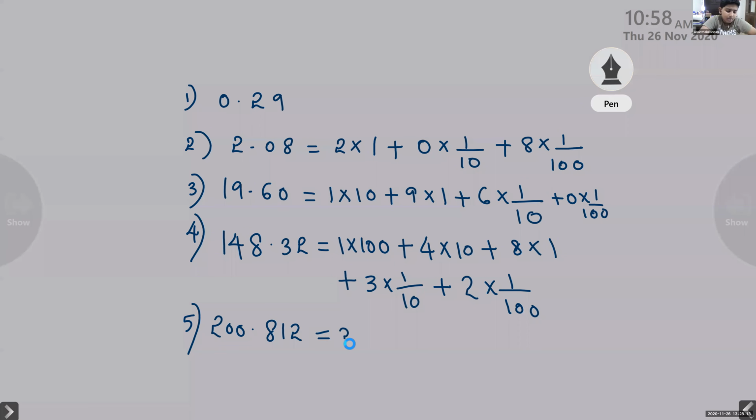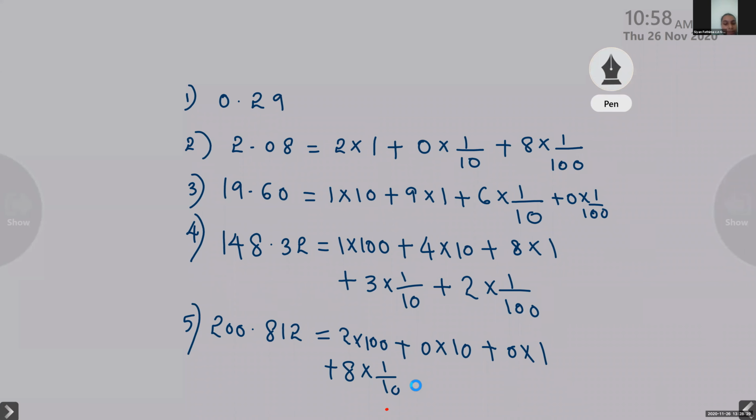So 2 into 100 plus 0 into 10 plus 0 into 1 plus 8 into 1 by 10 plus 1 into 1 by 100 plus 2 into 1 by 1000. Okay, correct. You all got the answer. Now next, the reverse process.